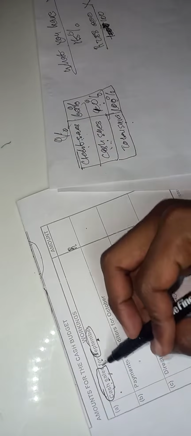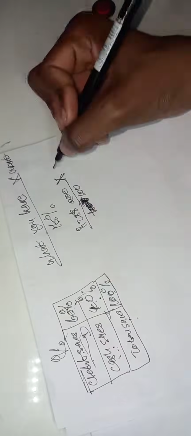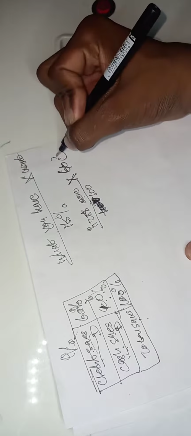What do we want? What does our question want on number A? Number A, they want cash sales for September. So we're going to use our total sales, divide by its percentage, multiply by what we want. What we want is cash sales. Sorry, cash sales is 40%, so we're going to multiply by 40 because we want cash sales.